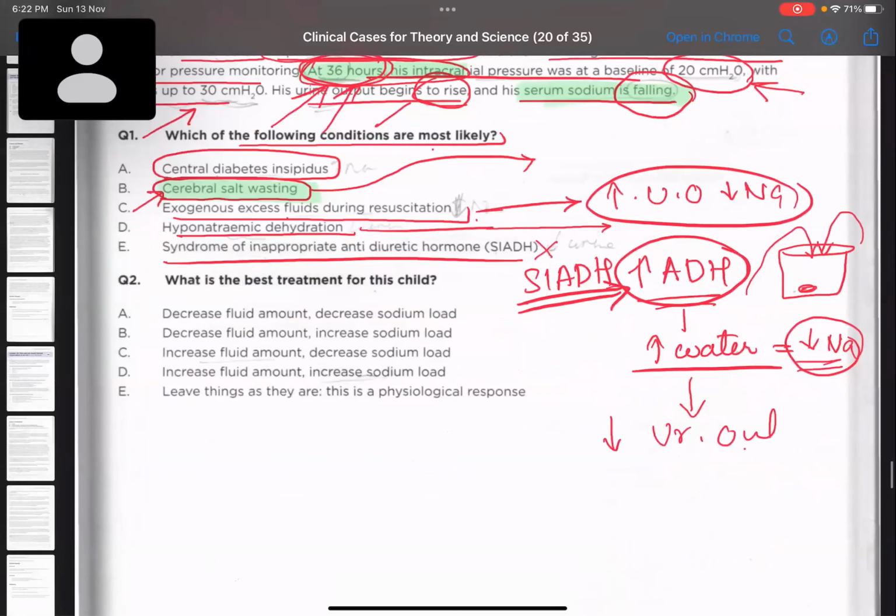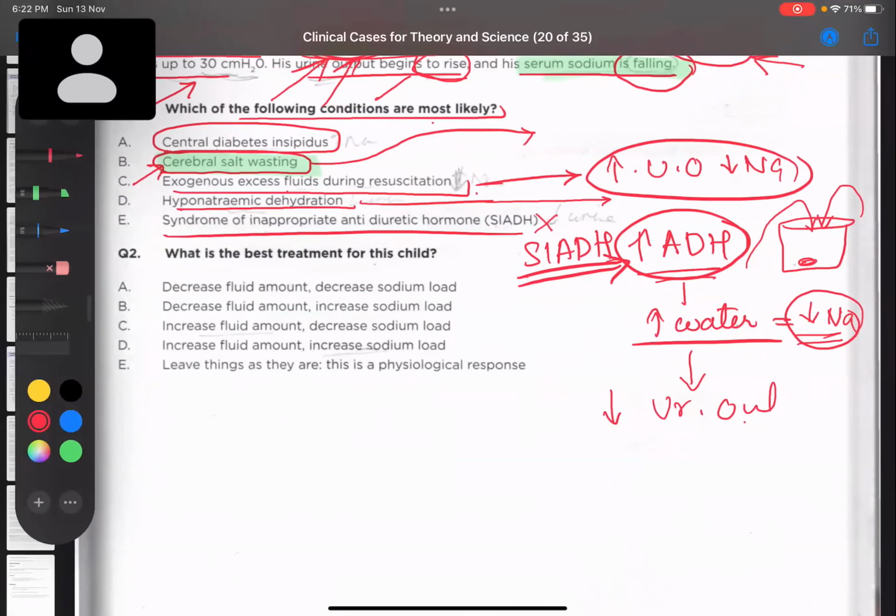Now, what is the next treatment you're going to do for this child? He's coming to us with cerebral salt wasting. What is the next thing we have to do? His sodium is low. He's losing water. What do you think we have to do? Increase the sodium.